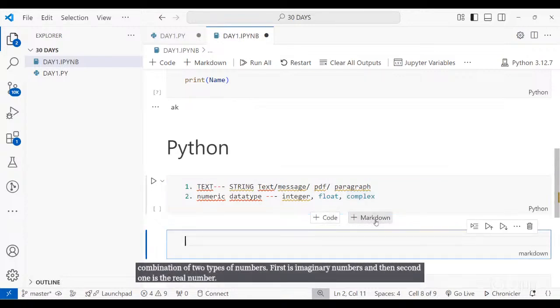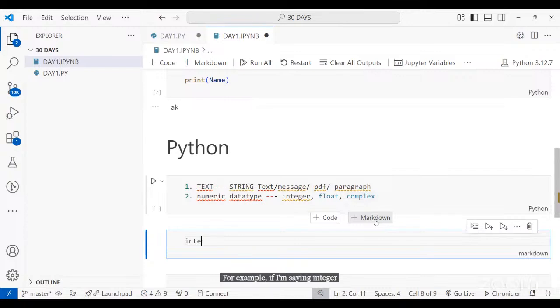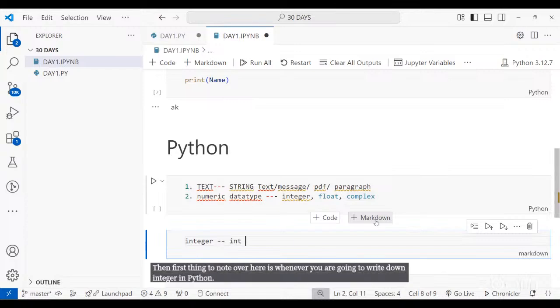For example, if I'm saying integer, then the first thing to note is that whenever you are going to write integer in Python, you have to just write the first three letters, which is int.